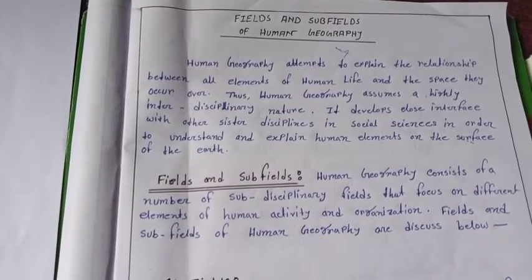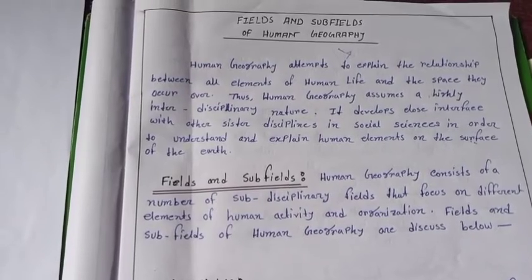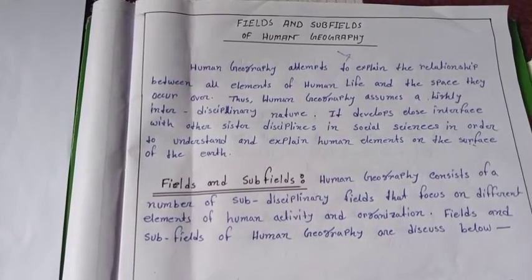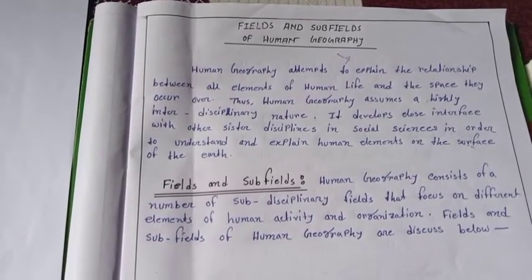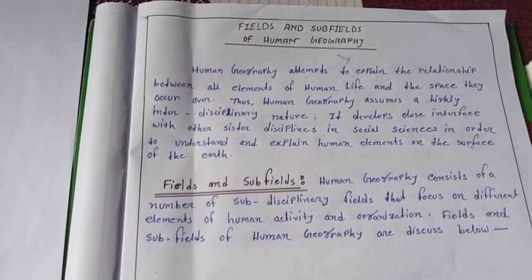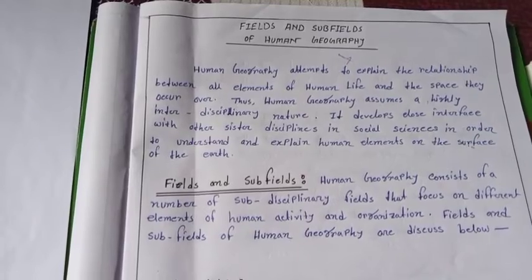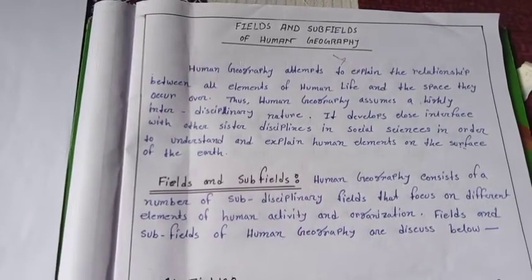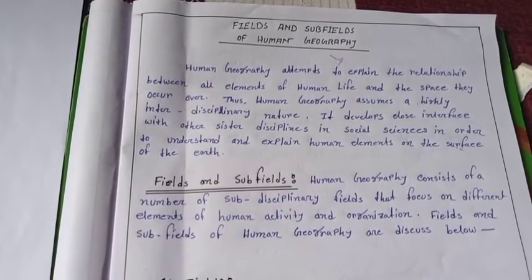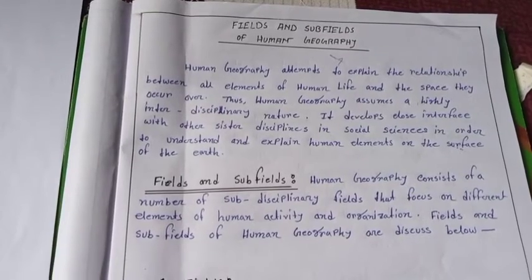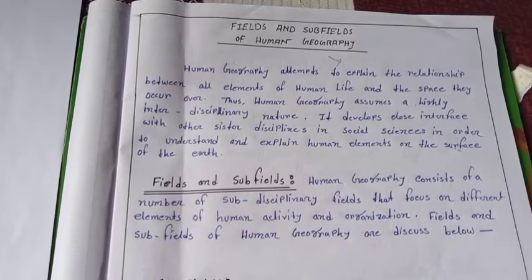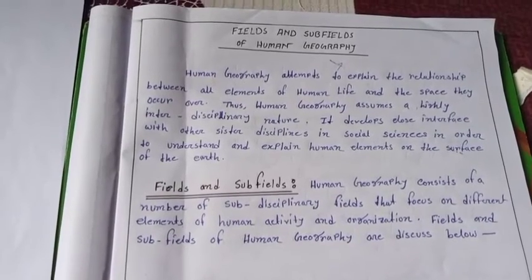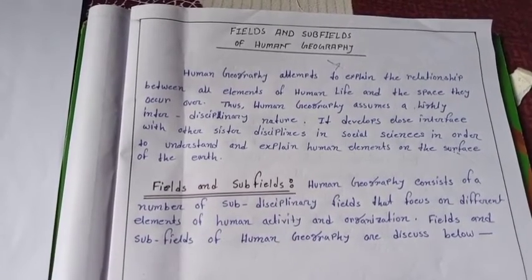It develops close interface with other sister disciplines in social science in order to understand and explain human element on the surface of the earth. Human geography consists of a number of subdisciplinary fields that focus on different elements of human activity and organization.